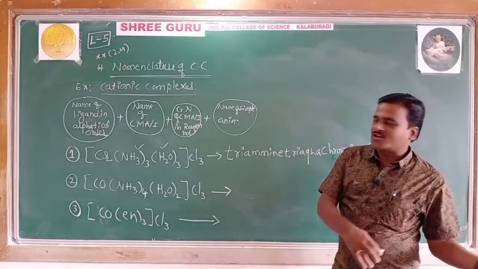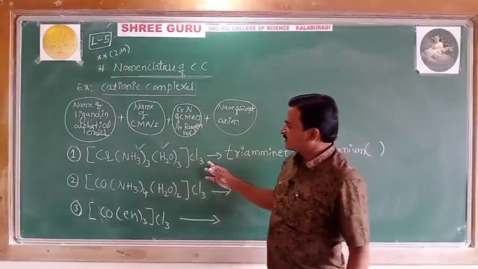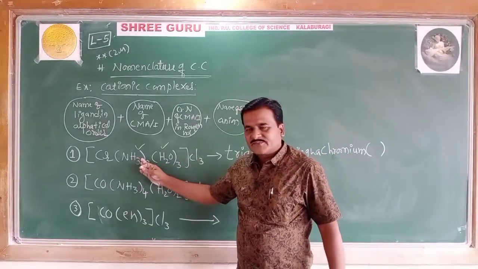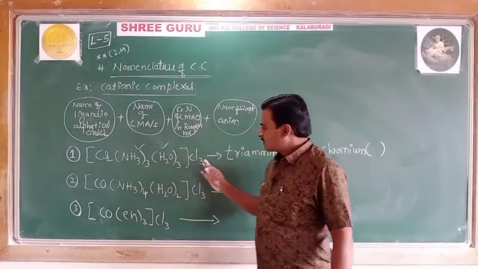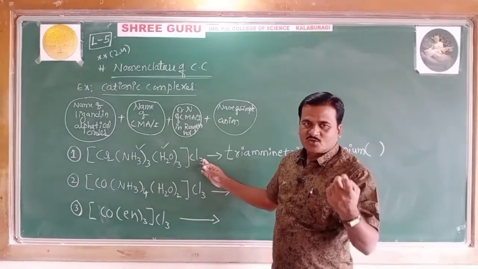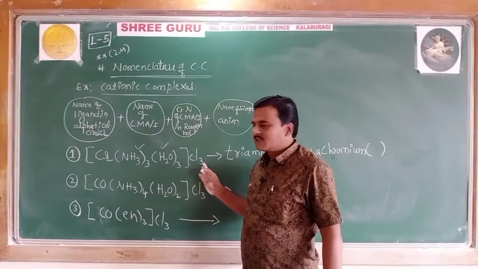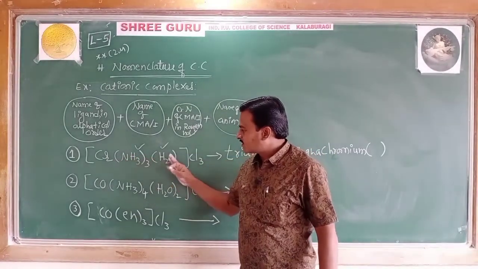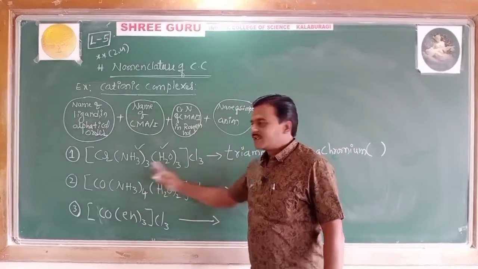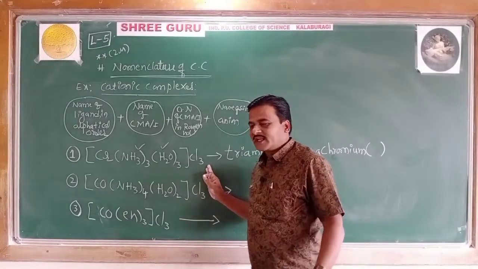So what is the oxidation number? You can calculate it roughly at the corner of a page. Ammonia is a neutral ligand, and water is also a neutral ligand. Chloride has a monovalent negative charge, three minus, so x plus 0 minus 3 equals 0, x equals 3.